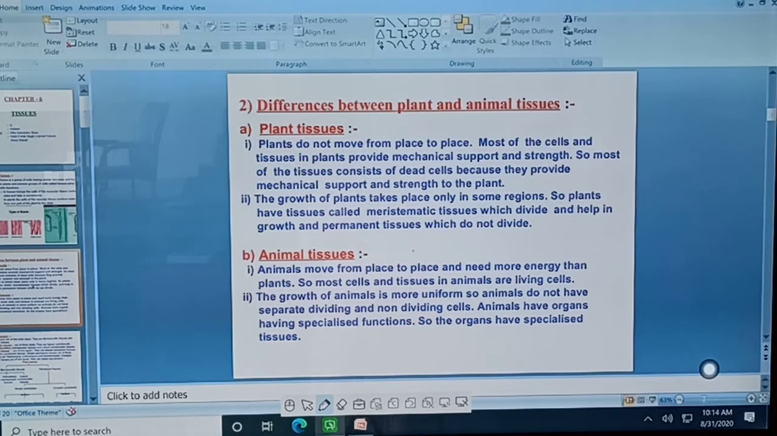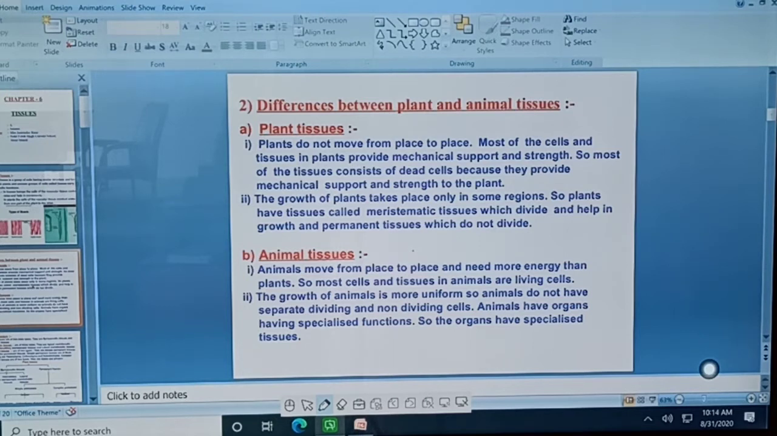Okay. Next, what are the animal tissues? Animal tissue means animals can move from one place to another and they need more energy than plants. Most of the cells and tissues in animals are living. In case of plants, most of the tissues are dead tissues. But in case of animals, most of the tissues are living tissues. Because animals move from one place to another, they need energy.